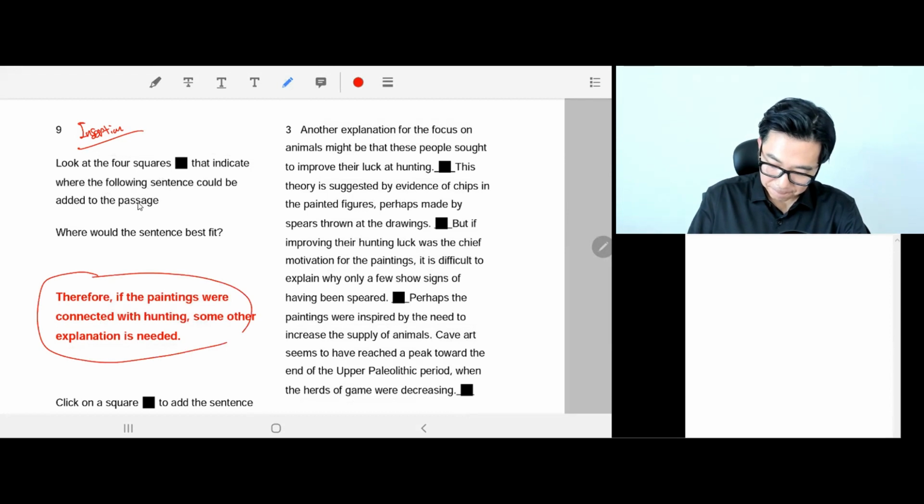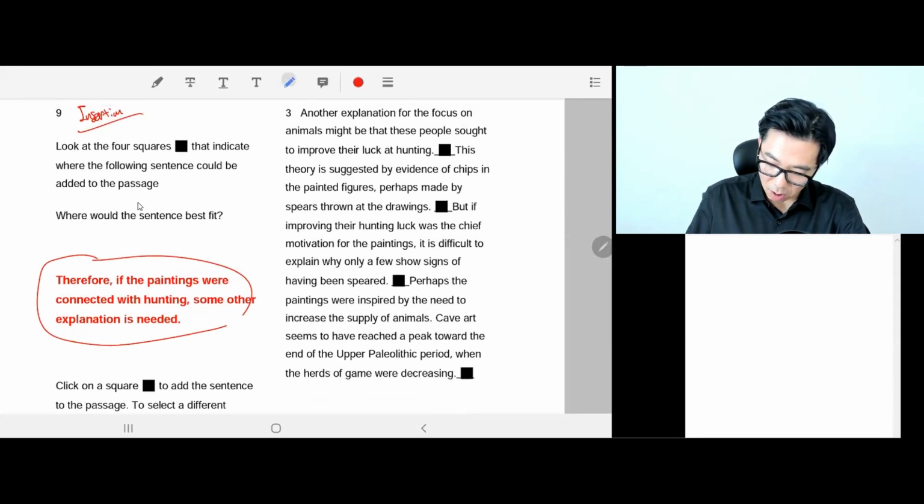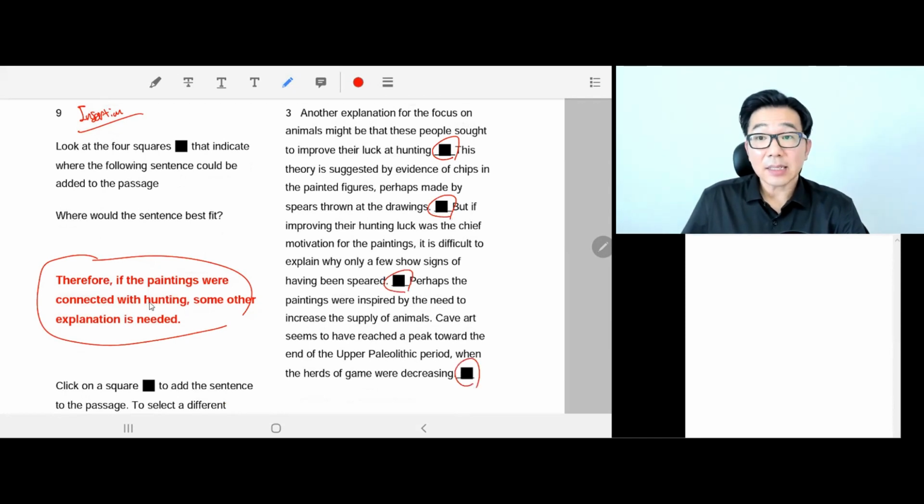And there are 4 available boxes that this sentence could fit and make sense, right? So the answer should be this sentence in red should fit into this box, this box, this box, this box. First, second, third, fourth.